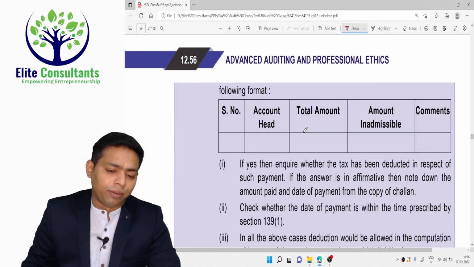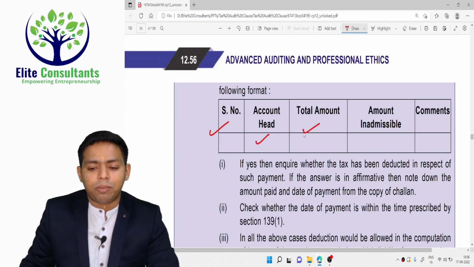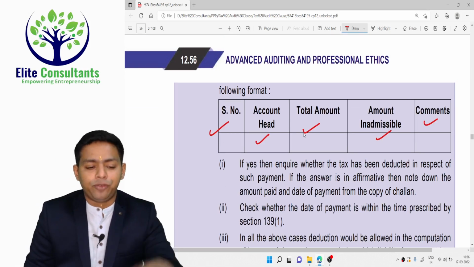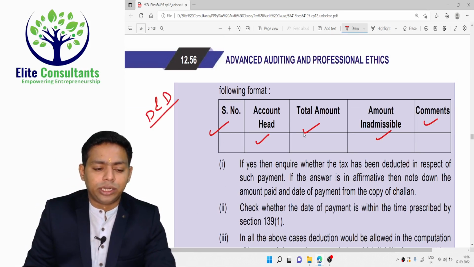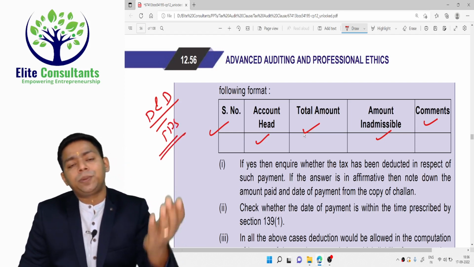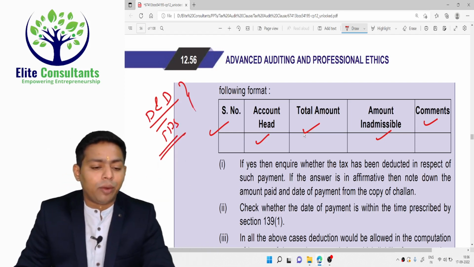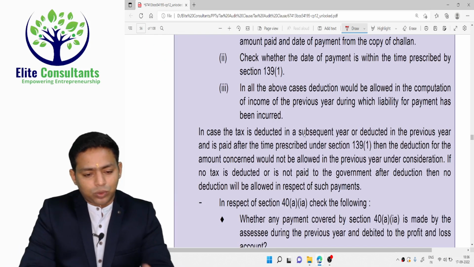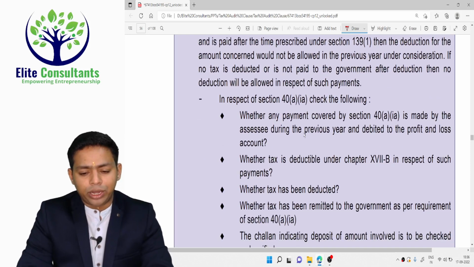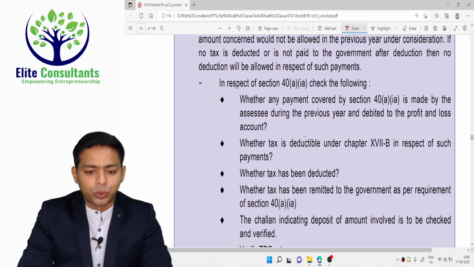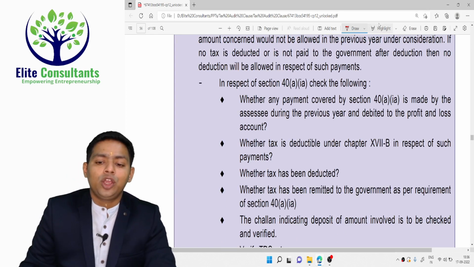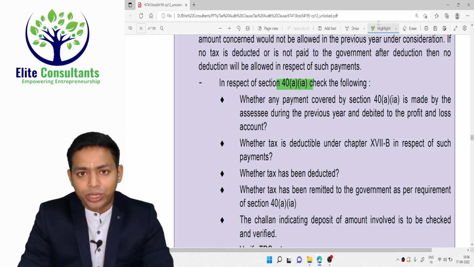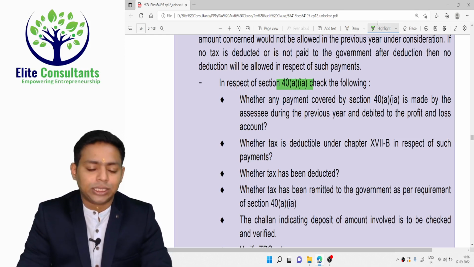So you have to create a table here: serial number, accounting head, total amount, amount inadmissible, and comment. You must also know that if you have rectified your default in future, you have deducted and deposited the TDS, then whatever expenses were disallowed in the past will be allowed in the future when you make your default good. So those discussions are done here. Let's not go deep into it, but you are supposed to do it in a very rational manner. You need to have detailed TDS knowledge to verify whether any expenses have missed TDS compliances.